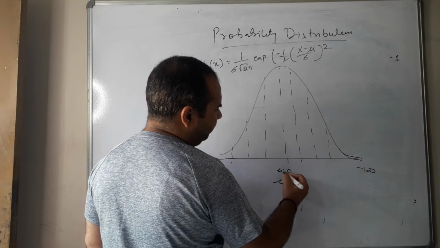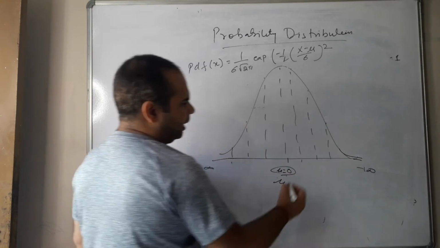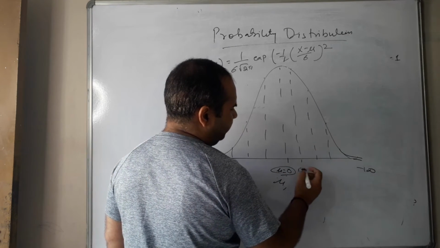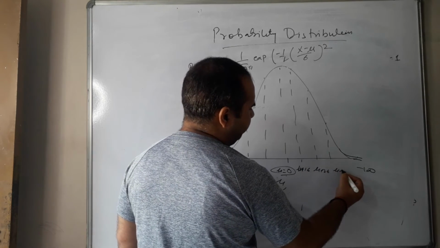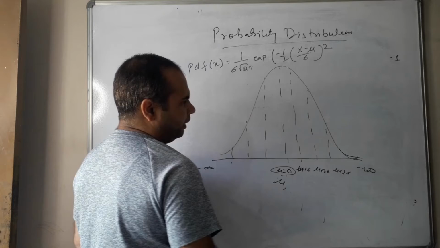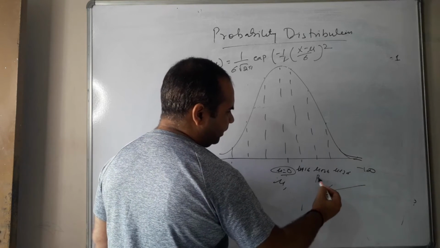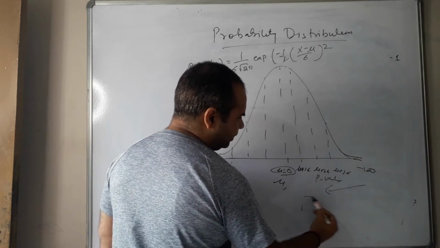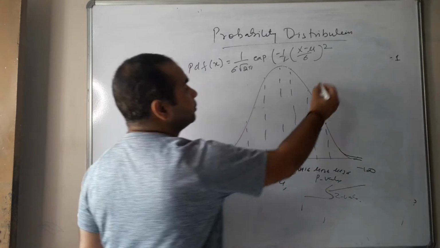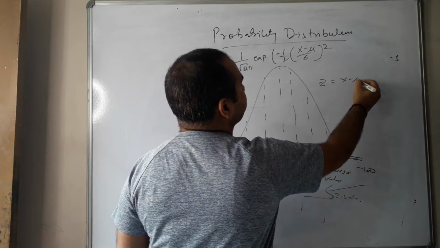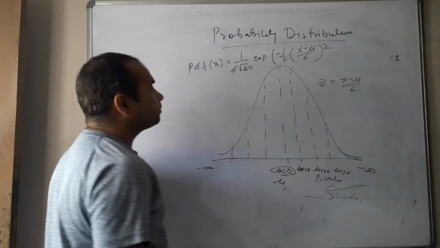it is predominantly kept at 0, and this is mean plus 1 sigma, mean plus 2 sigma, mean plus 3 sigma, right? Your p value increases in this direction, that is known as the probability value. Your z value increases in this direction. How do we calculate the z value? The z value is calculated by x minus mu upon sigma.